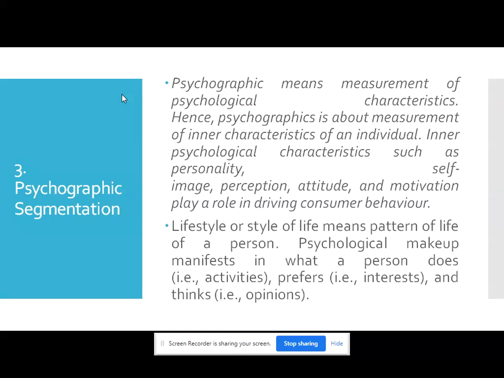Now, today we will stop here. Tomorrow we will see in detail the fourth, that is the remaining, behavioral segmentation.